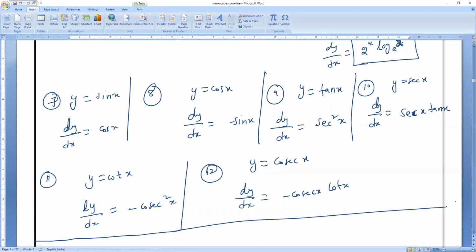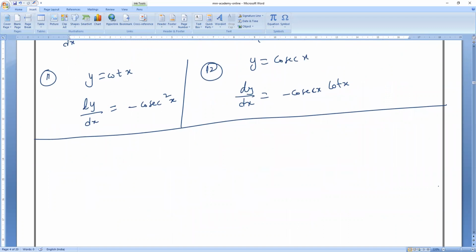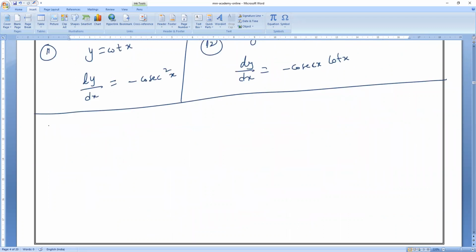Everything we can find with the help of derivatives. These are the applications of derivatives. For finding maxima and minima, we use differentiation. Okay, everybody clear? All of you understood? Yes, sir. So now let us solve questions.